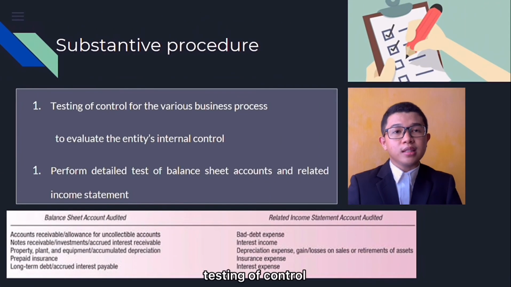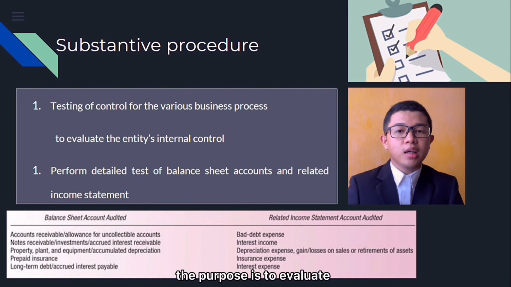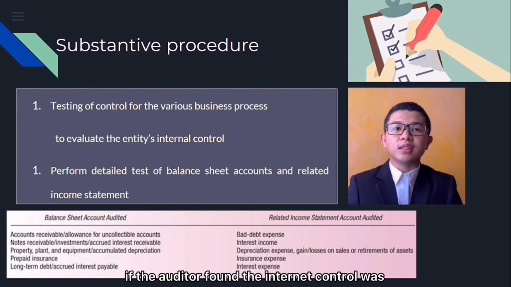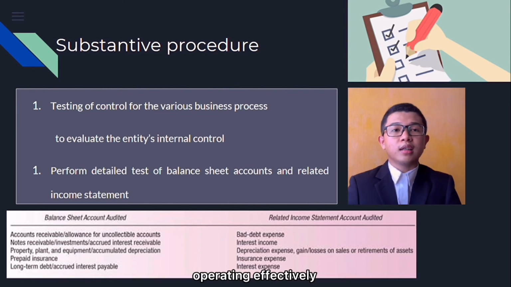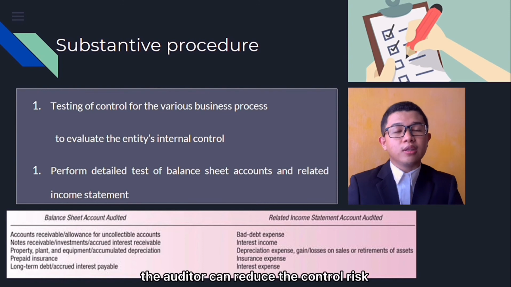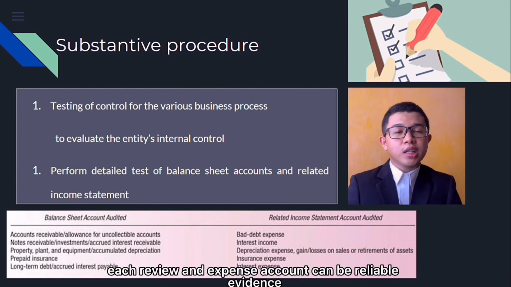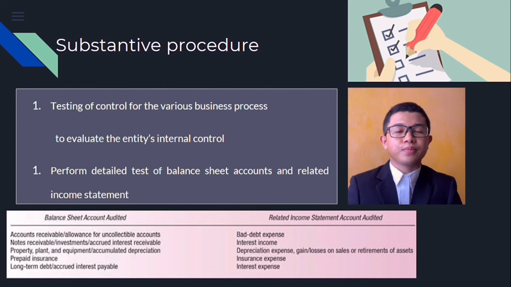Firstly, testing of control for various business processes. The purpose is to evaluate the internal control of the company. If the auditor finds the internal control was operating effectively, the auditor can reduce the control risk. Because of that, each revenue and expense account can be reliable evidence.